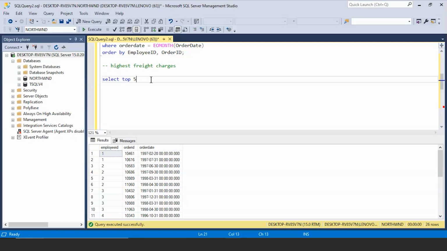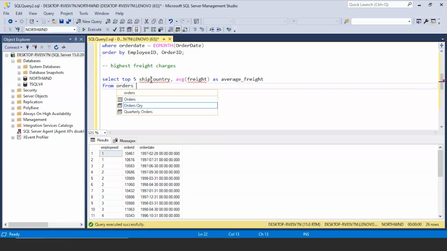So top is another keyword or an operator. I'm going to find out the ship country and then I'll calculate the average freight prices. So I'm going to use the average inbuilt function on top of my column, that is freight. I'll give an alias as, let's say, average freight. There should be no space, so I'll give an underscore. I'll write from my table, that is orders.